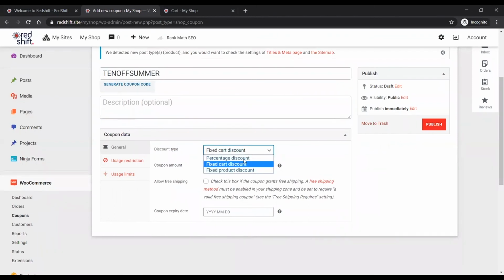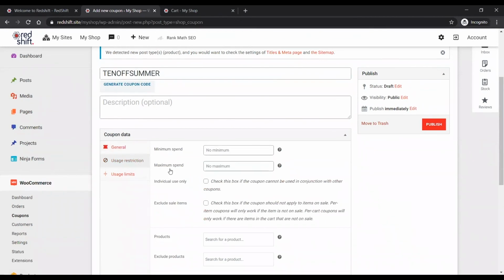Is it a fixed discount? Is it a percentage discount? Is it a fixed product discount? Fixed cart discount or a percentage discount. So if we want 10%, we put in percentage discount, 10%. Does it affect shipping? Does it have an expiry date? And then usage restrictions.